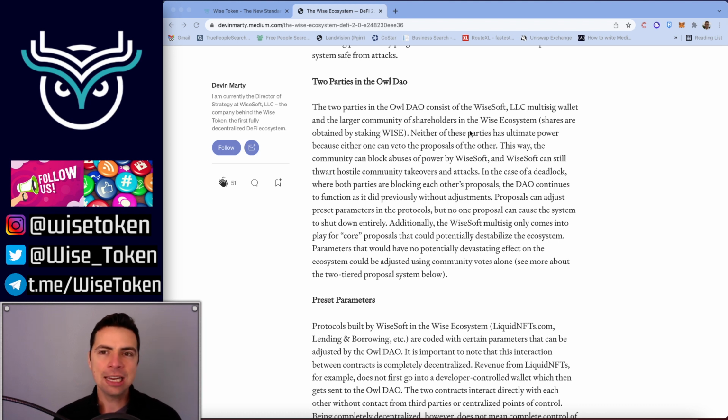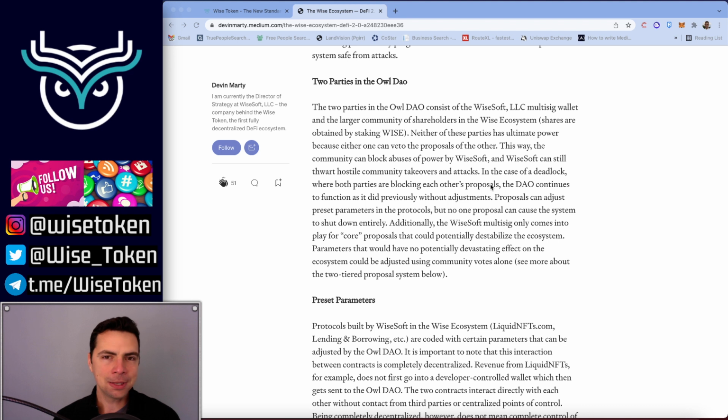Now, the key here is that neither of these parties has ultimate power, because either one can veto the proposals of the other. This way, the community can block potential abuses of power by WiseSoft, and WiseSoft can still thwart hostile community takeovers and attacks. WiseSoft thwarting hostile community takeovers is really a secondary thing. That shouldn't happen anyway, just because of the way the protocols are designed. But this is just an extra layer of protection.